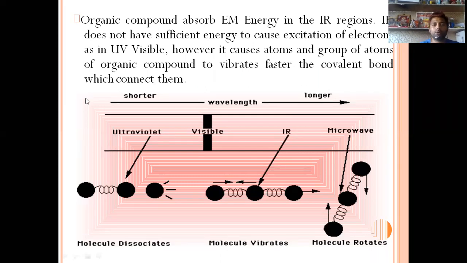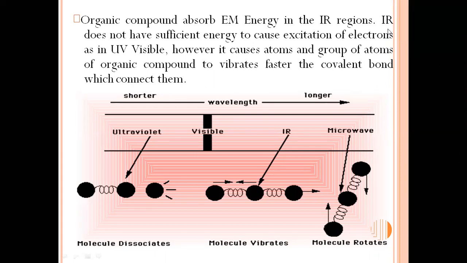In the same IR spectroscopy, we are discussing mainly organic compounds, though even inorganic compounds also absorb IR radiation or electromagnetic radiation.